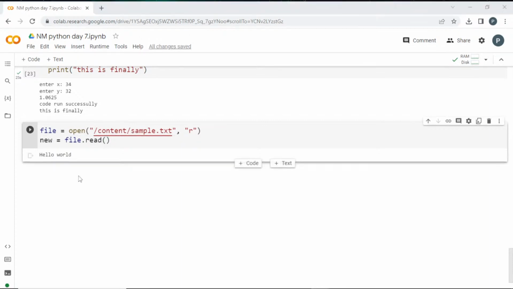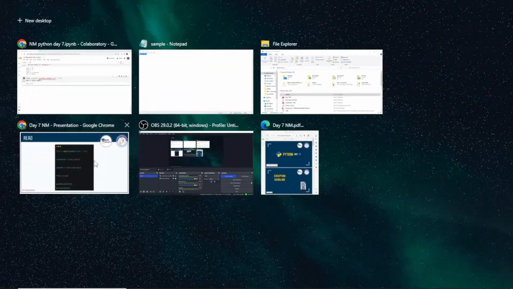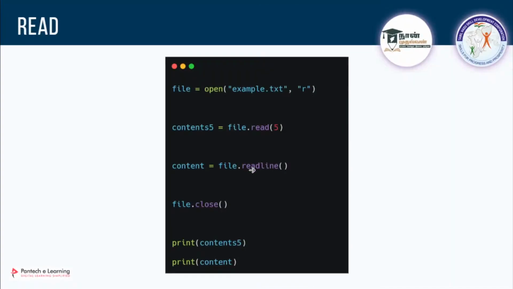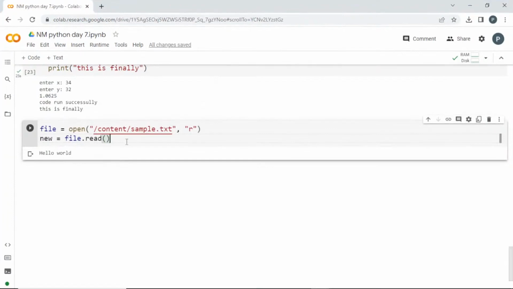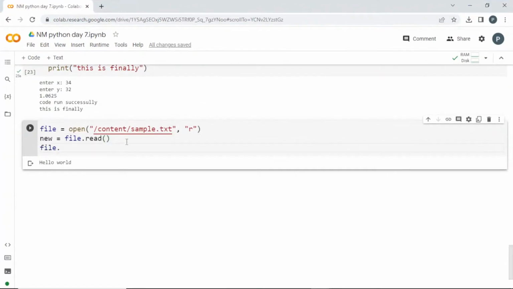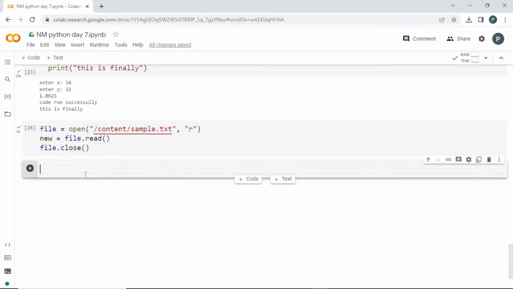If you have multiple lines, then you can read line by line with the help of dot readline. For every iteration, it is going to give you line by line, which means one by one it will get and give you the output. Finally, once we are done with that, you can close it. I'll call file dot close, since it is linked.